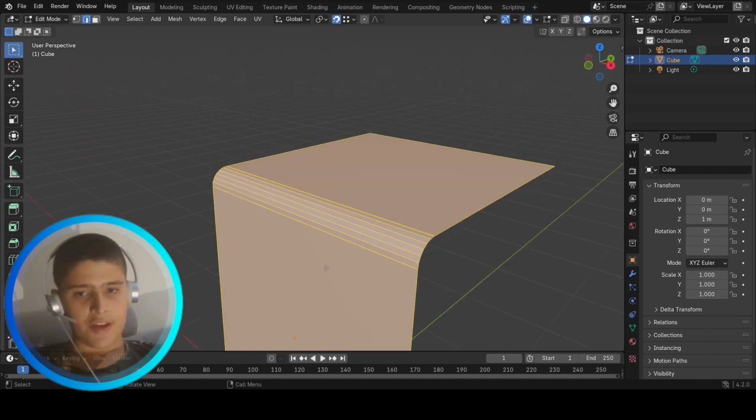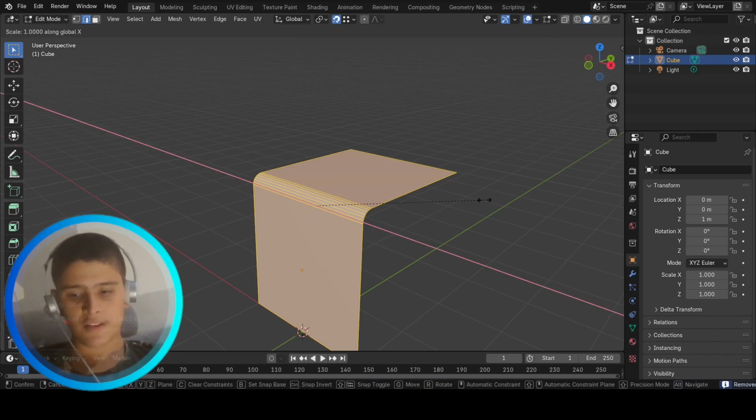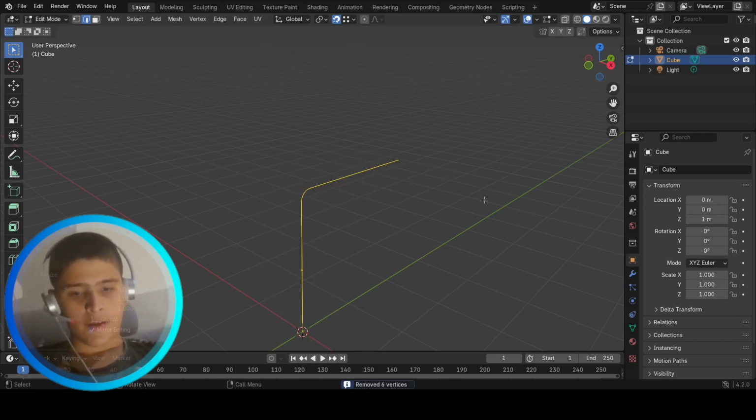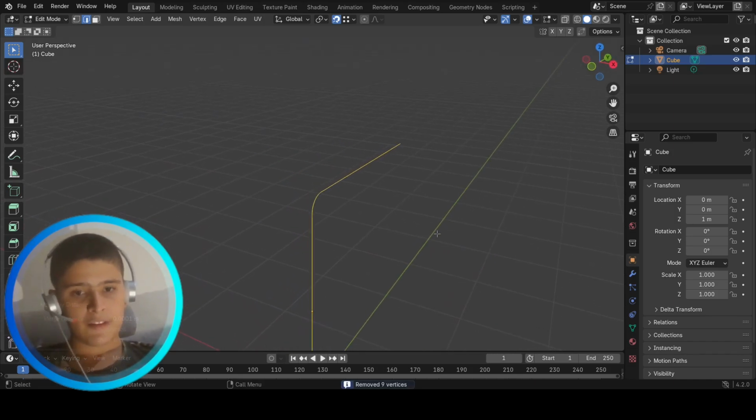I'm gonna press A to select all of it, press M, merge by distance, press S, X, 0. I'm gonna press enter, press M, merge by distance.